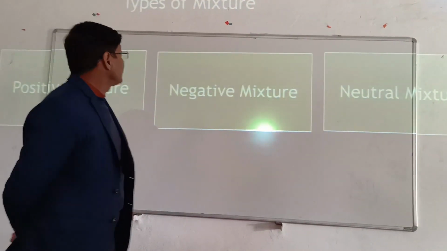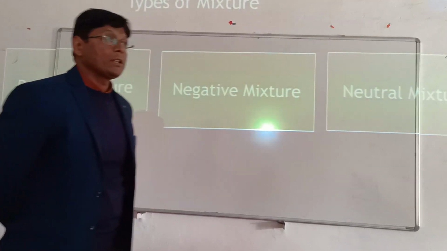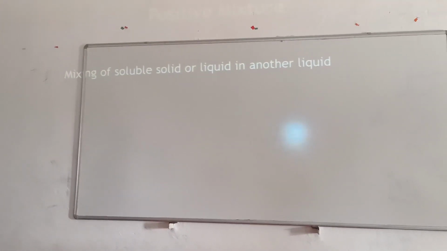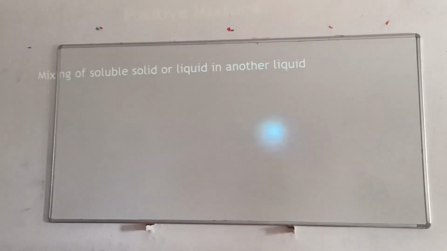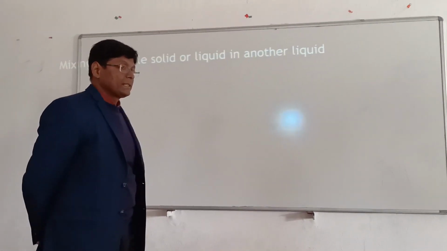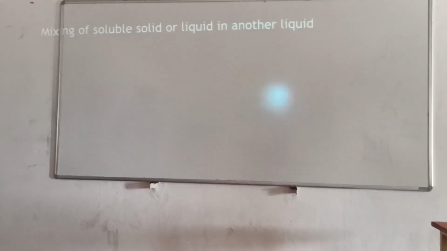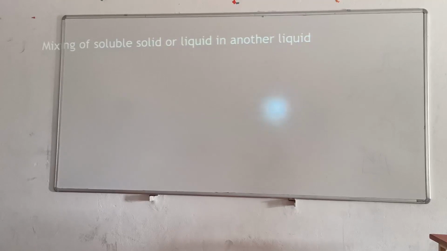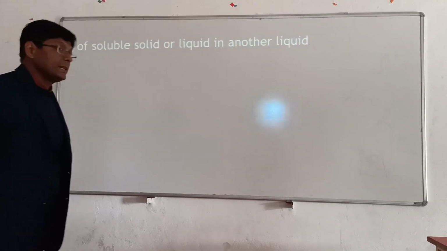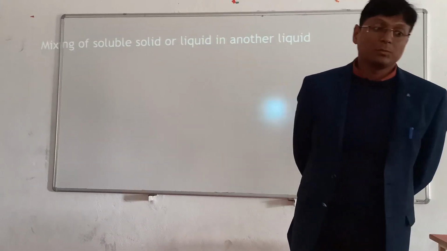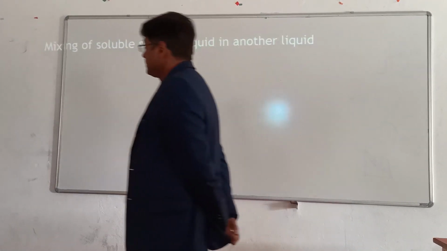This category is according to the energy. For example, mixing of a soluble solid in a liquid medium. If you dissolve a soluble solid into a liquid, it will be easily dissolved, so not so much energy will be consumed. That is the positive mixture.